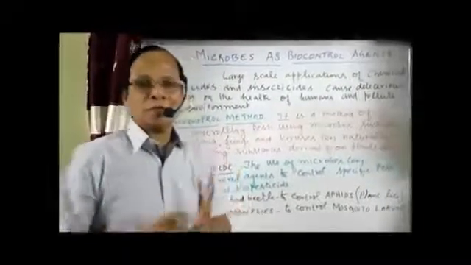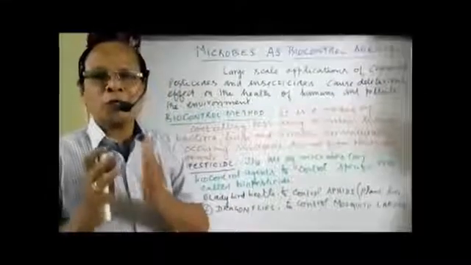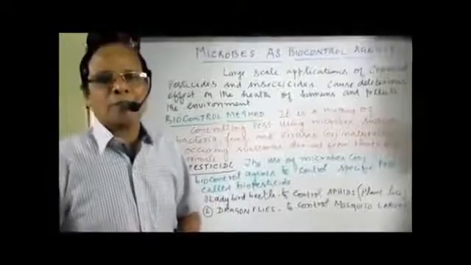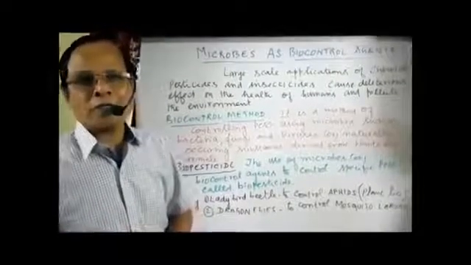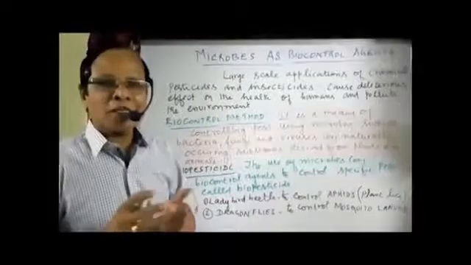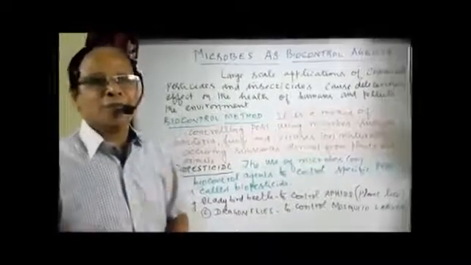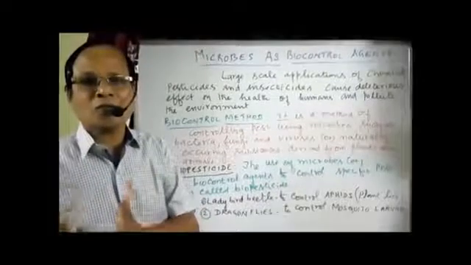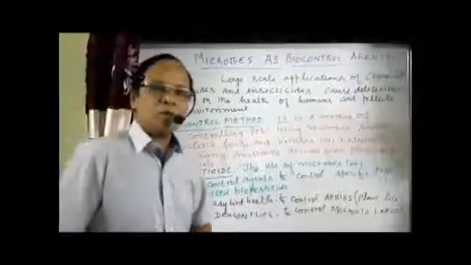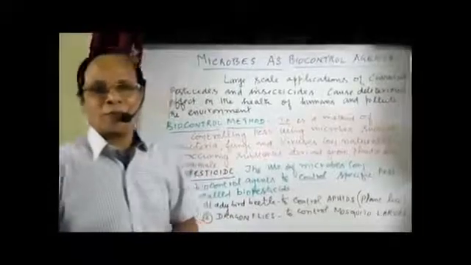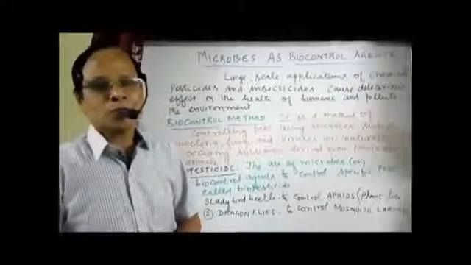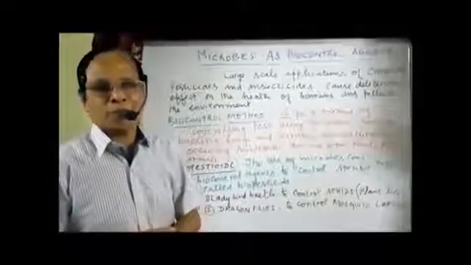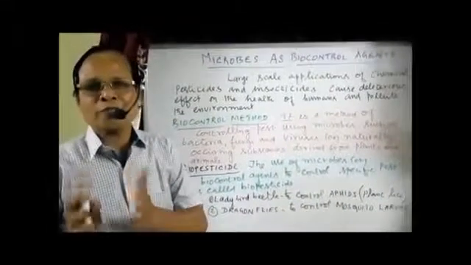What is the biocontrol method? It is a method of controlling pests using microbes such as bacteria, fungi or viruses, or naturally occurring substances derived from plants and animals. Such a method is called the biocontrol method. Further, we use some microorganisms. Such microorganisms or any other agents used to control pests are called biopesticides.